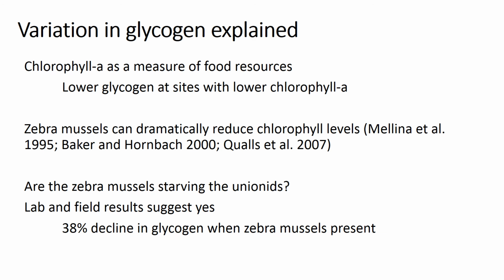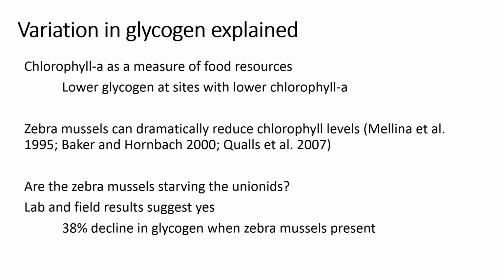Our variation in glycogen was explained by chlorophyll and zebra mussel density, and chlorophyll was a measure of food resource, and we did see lower glycogen at sites with lower chlorophyll, presumably because they're eating less. We also know that zebra mussels can dramatically reduce chlorophyll levels.